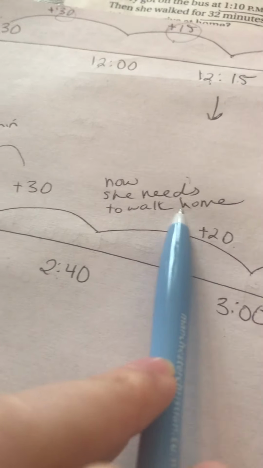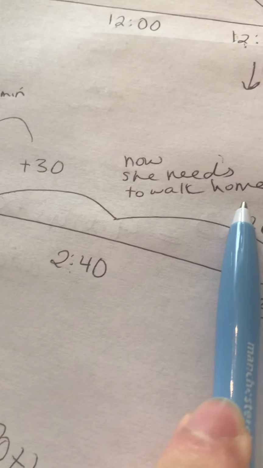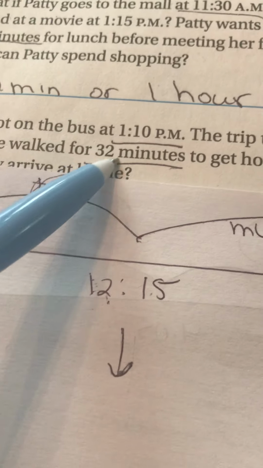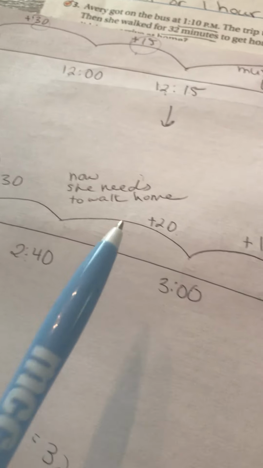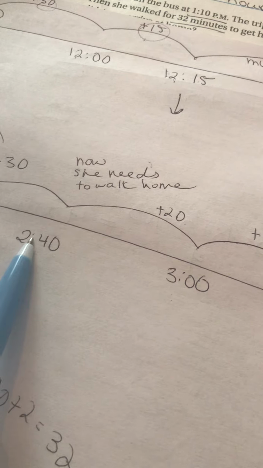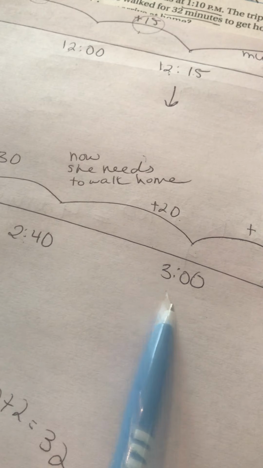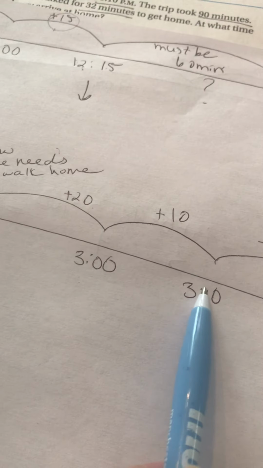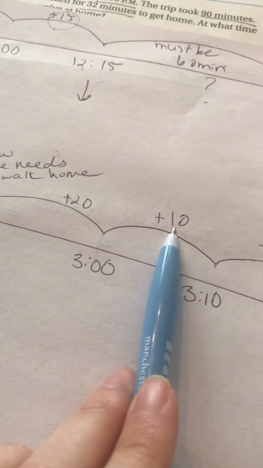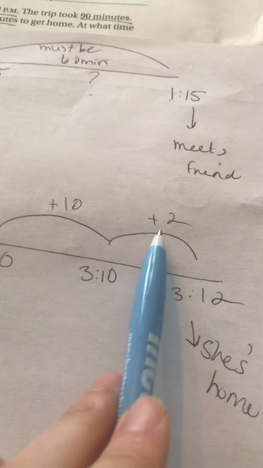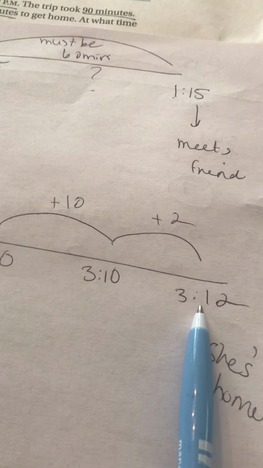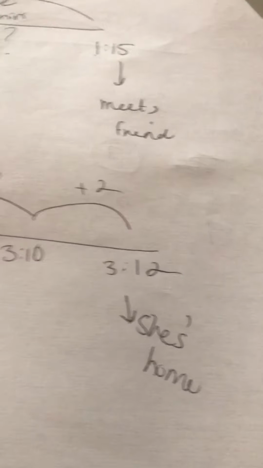But now she needs to walk home. And we know that her walk home takes her 32 minutes. So I broke that up. I first added 20 minutes to get to 3 o'clock. I added another 10. That brings me to 3:10. 20 and 10 is 30. So I just need 2 more minutes to make 32 minutes. And when I add that to 3:10, I get 3:12. So she's home at 3:12 p.m.